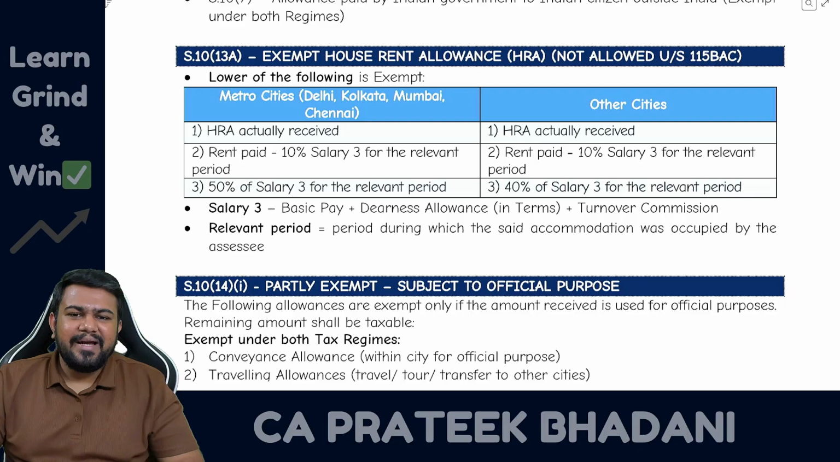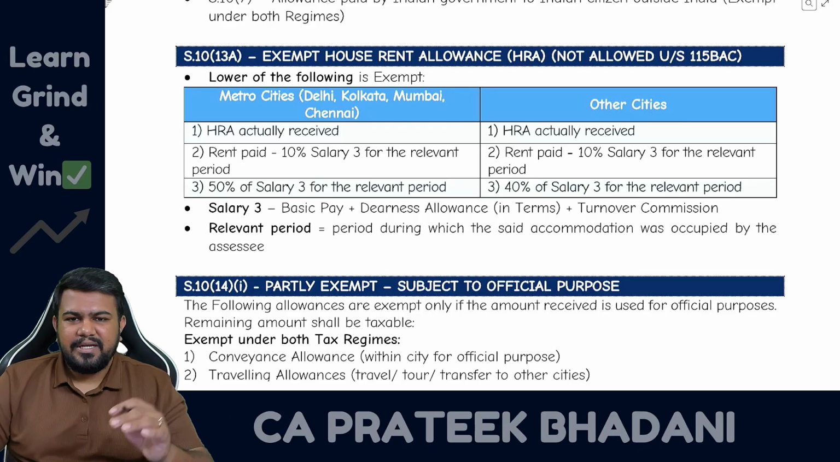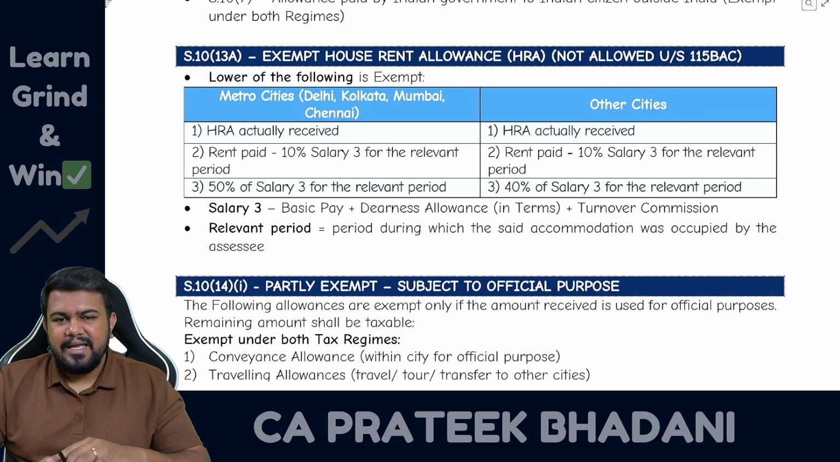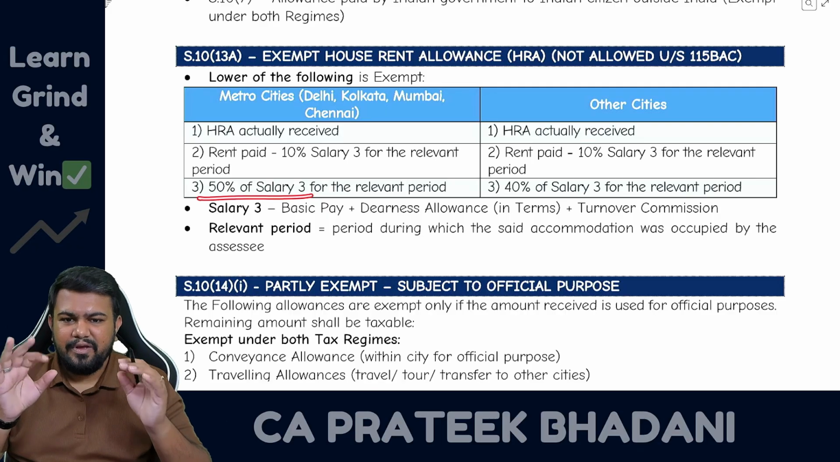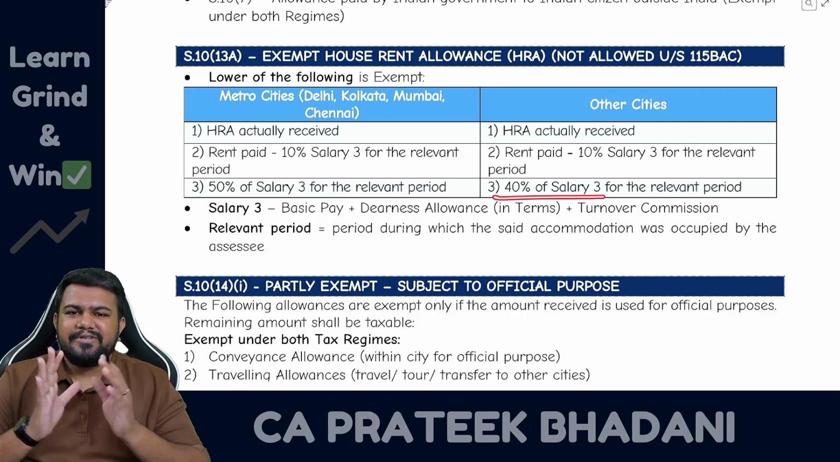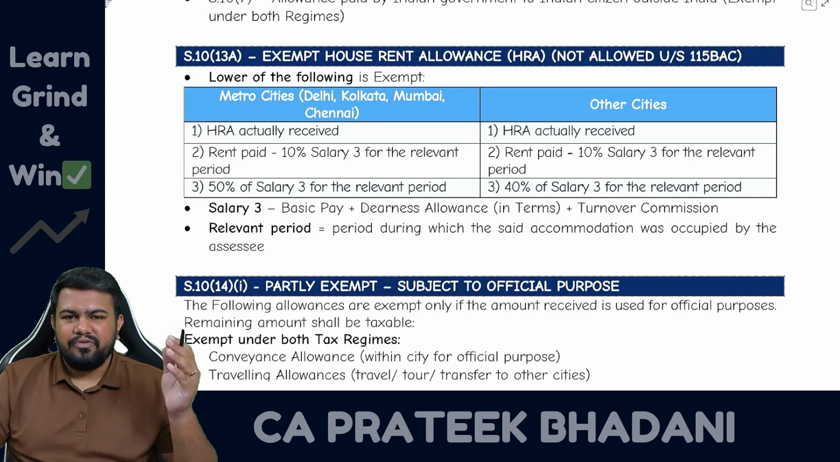And as per the Income Tax Act, there are only 4 metro cities, that is Delhi, Kolkata, Mumbai and Chennai. There are only 4 metro cities. In these 4 cities, if the employee is residing, then you have to take 50% of salary. In other cities, you have to take 40% of salary. Whichever is lower will be exempt. The balance amount will be taxable.